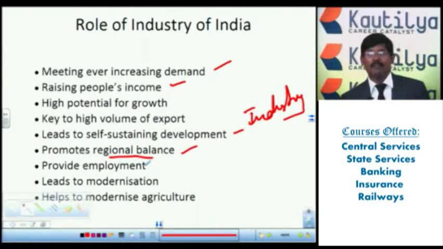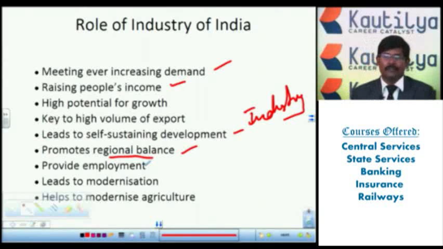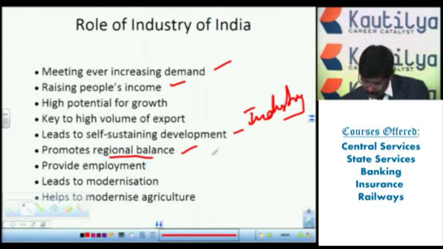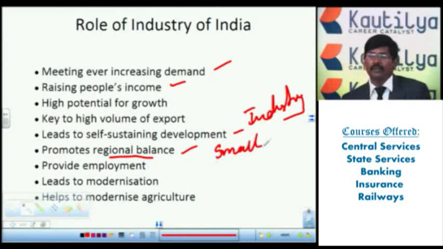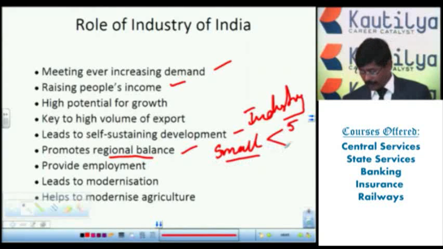Next one, provide the employment facilities. Compared with the agriculture sector, it provides more employment facilities. For example, if you start a small scale industry, with help of the small scale industry, directly we can provide employment facilities to 5 members. Indirectly we can provide employment facilities to 10 members.